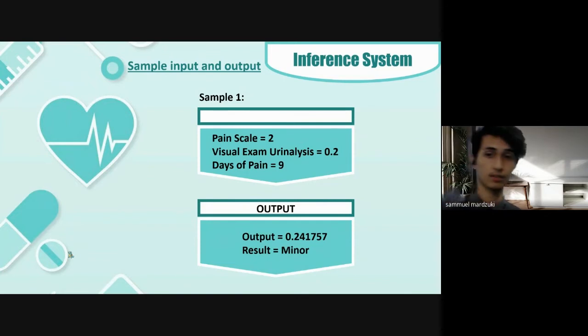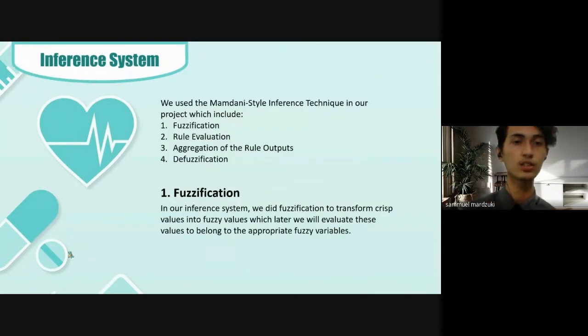Moving on, we decided to use the Mamdani style inference technique instead of Takagi-Sugeno style because it fits our system much better. The inference system includes the first step, fuzzification, then rule evaluation, aggregation of the rule outputs, and last but not least, defuzzification. So moving to our first step, fuzzification.